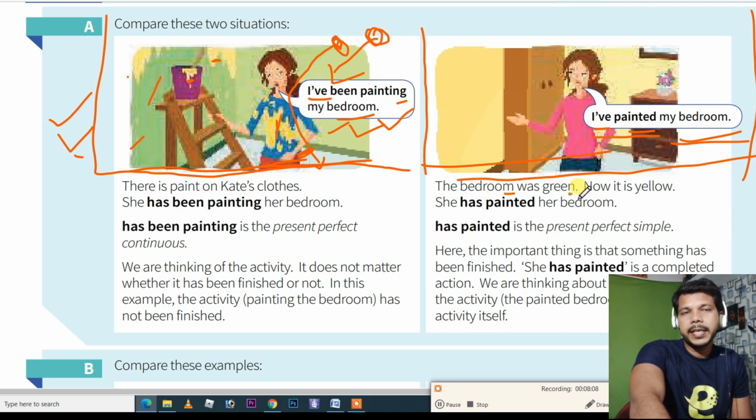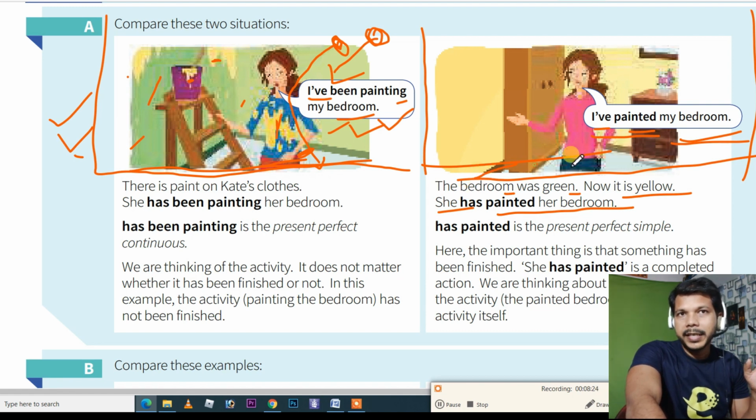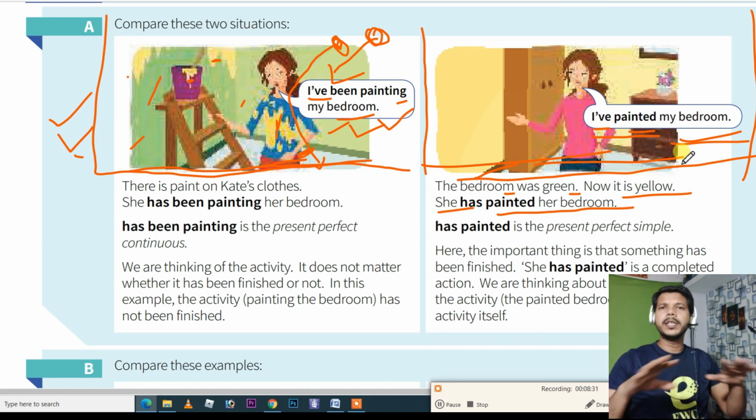The bedroom was green. Look here, the bedroom was green. Now it is yellow. It is no longer green. She has painted her bedroom. It means the work was to change the green into yellow, and now you can see there is no longer green over here. It means the work is completed. The work is done.